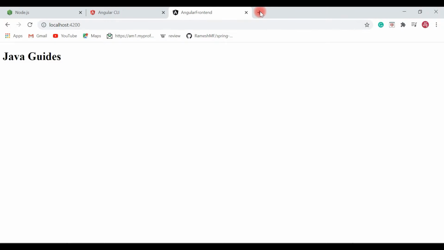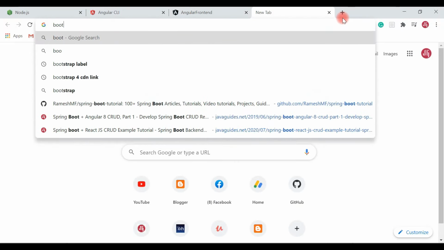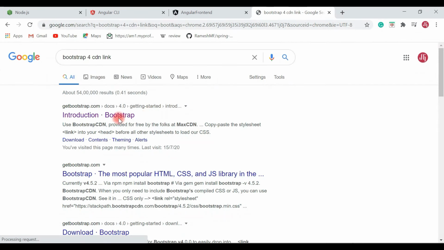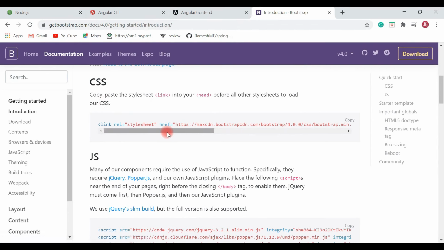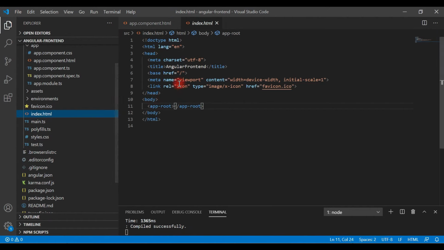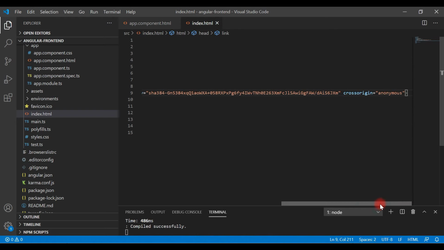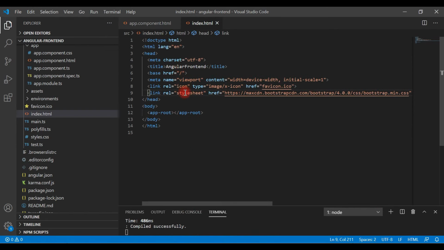For that, go to the browser and just type Bootstrap CDN link, and head over to the official website of Bootstrap, and you can find the CDN links here. You can just copy this CDN link, go to the VS Code IDE, go to index.html, and inside the header section just paste it. Great, it's pretty simple. We can just use this CDN remote link to use Bootstrap.